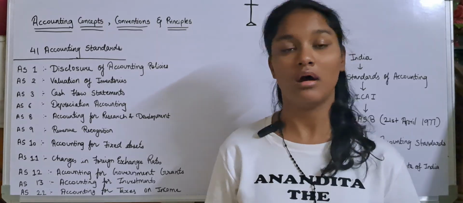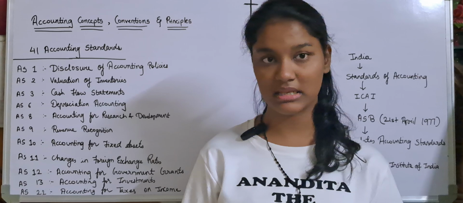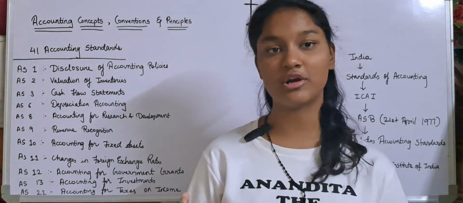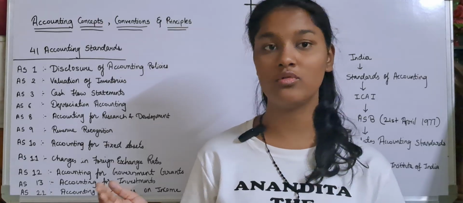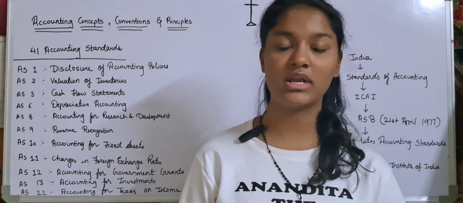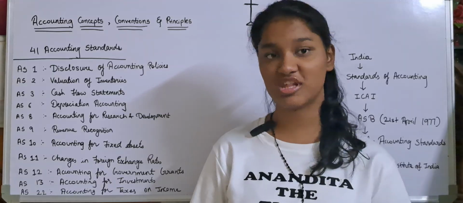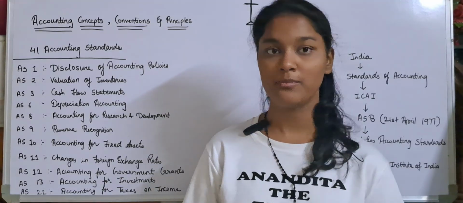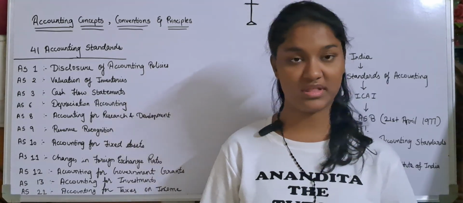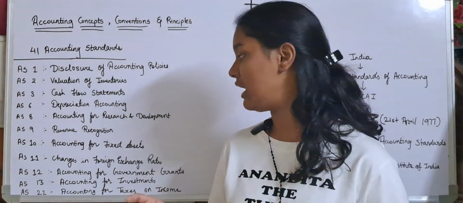So every day these changes take place. Today the rupee is 80 to the dollar, but tomorrow it will be 82. Then the day after tomorrow, suddenly it may hike up to 90. Then there will be a decrease, it will convert into 85. So every time these changes take place, how do you account for this? With these changes, how do you import or export your goods and services? How do you record this in your books of accounts? Everything is described in AS11.